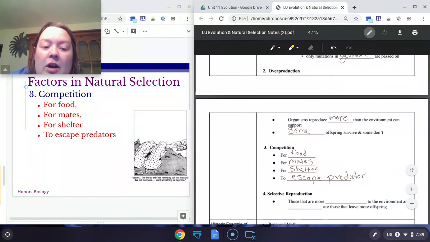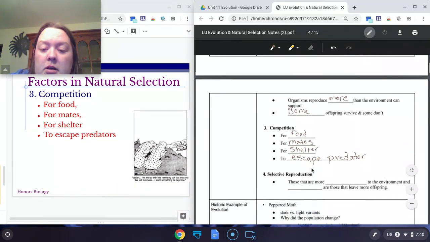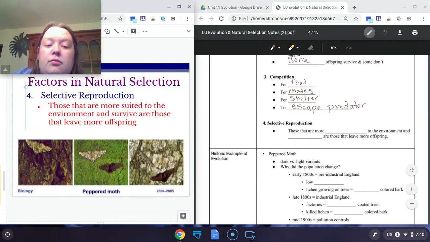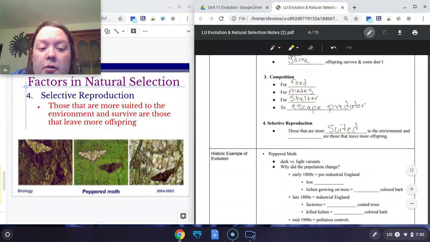And those organisms that are able to do all of this successfully, the ones that are able to find food, mate, shelter, and avoid predators, they're going to be considered fit. They have the traits needed to survive. Those traits are going to be passed down to their children. And that is what we call selective reproduction, meaning those that are more suited for the environment, the ones that have the traits that are good enough to survive, are going to survive and have more offspring.